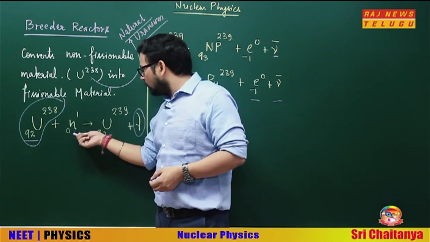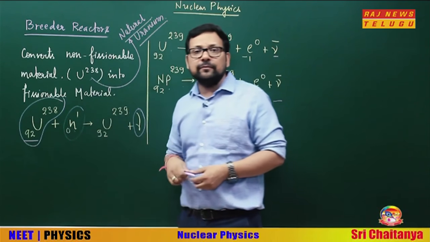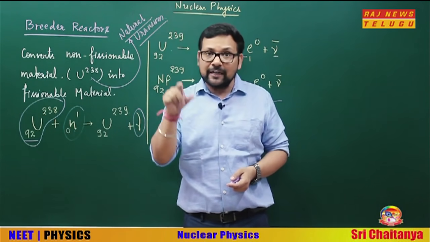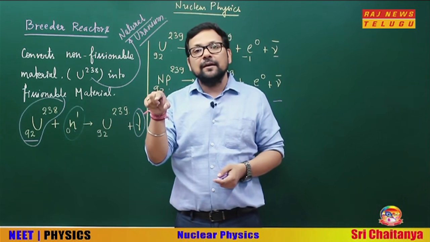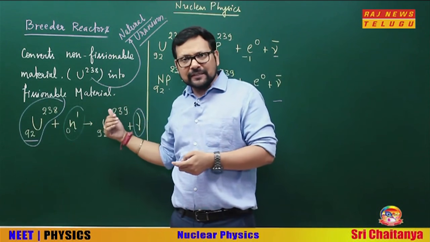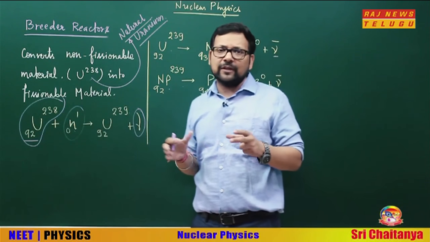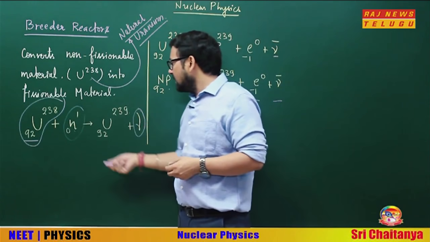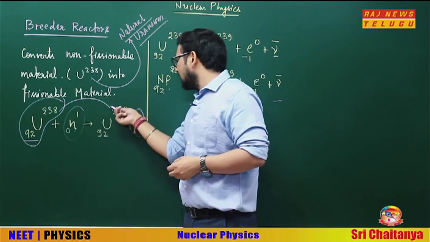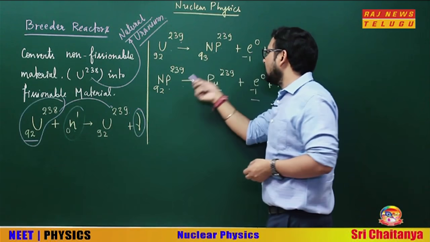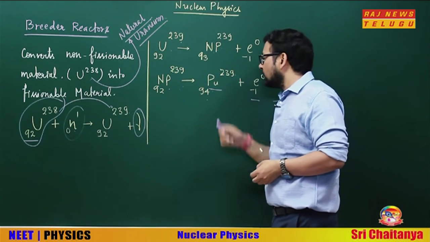So what was the actual reactant? U-238, getting a neutron. From where did this neutron come? From the fission of U-235. That's why the enrichment was there. On the average we can say it is absorbing 1.5, while in this reaction we are showing absorption of 1, converting U-239 to nascent plutonium and then to plutonium 239-94.